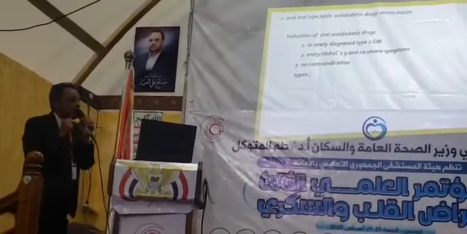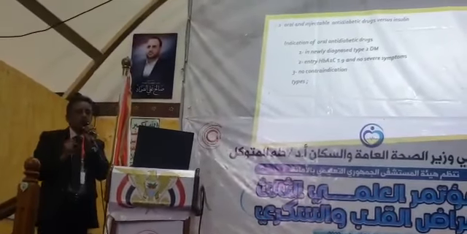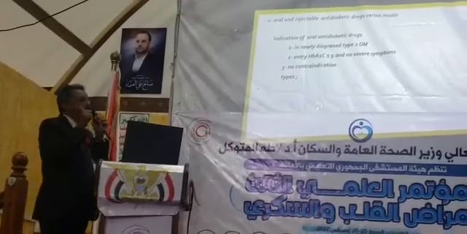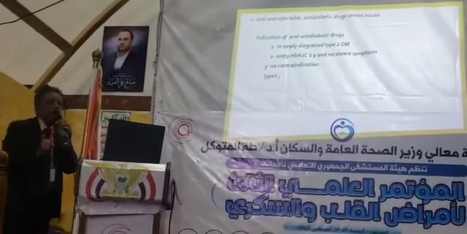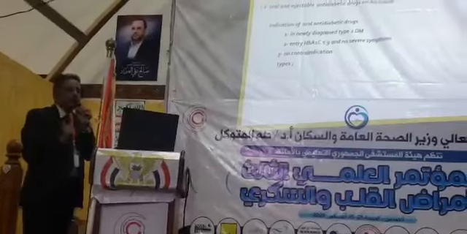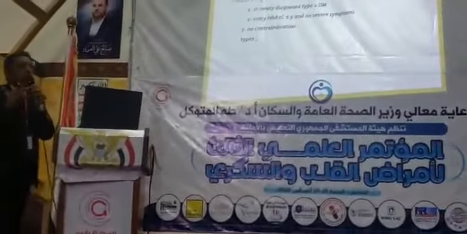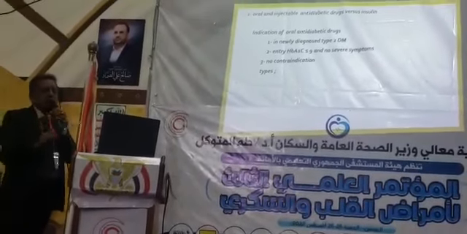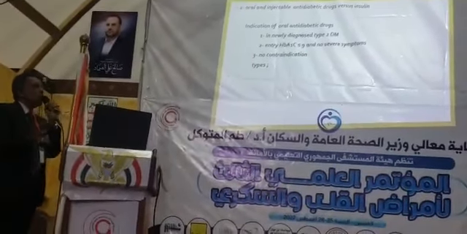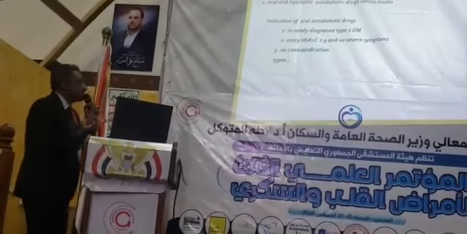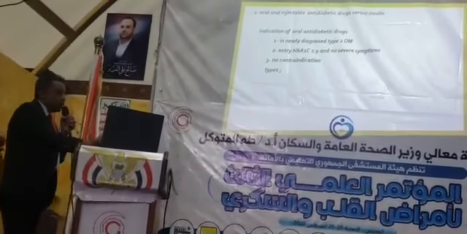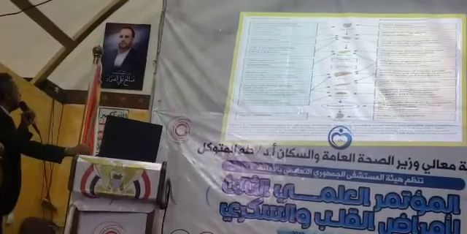There are two types of anti-diabetic drugs, whether oral or injectable. We start with insulin in early diagnosed type 2 diabetes in those with entry HbA1c more than 9 and the patient is severely symptomatic, with dehydration, polyuria and polydipsia. Some doctors start with insulin in early diagnosed type 2 diabetes in order to induce beta cell rest. Otherwise, you have to start with oral anti-diabetic drugs.